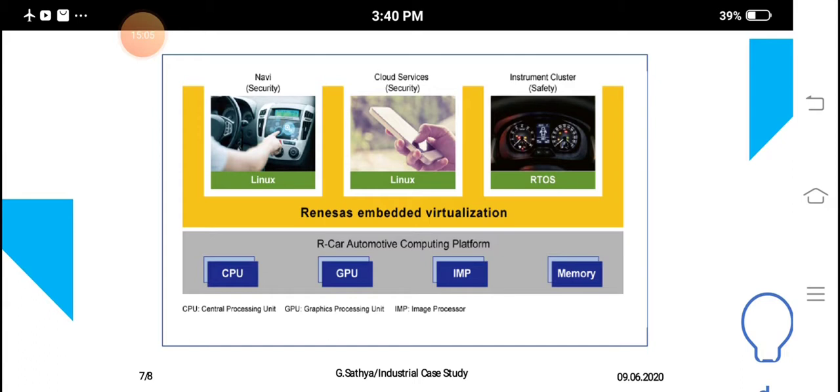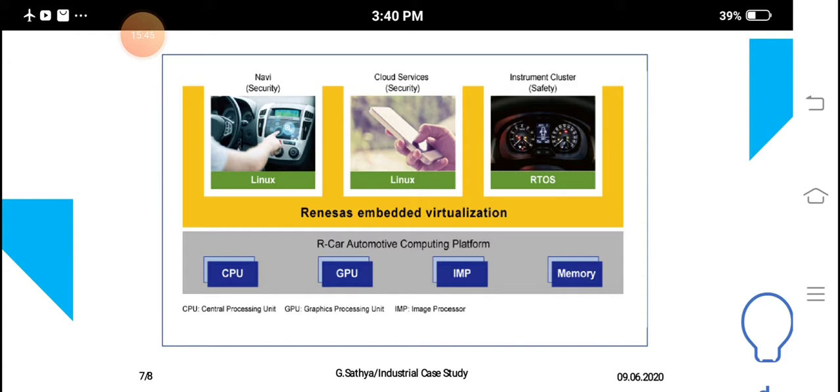Based on the applications, we are using different operating systems, that is Linux and RTOS. For Linux, we are using it for navigation and security purposes, that is, where we are driving the car, we can easily identify the location with the help of the Linux operating system. The second one is the instrument cluster. For the instrument cluster, we get the information using the RTOS operating system. So it consists of a central processing unit, graphic processing unit, and image processing. Everything is available in the modern car unit.